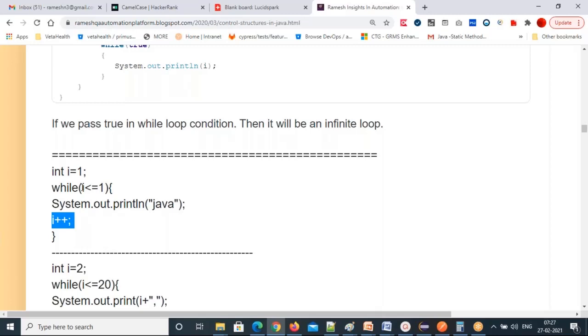First i value 1, 1 less than or equal to 1, true the first time, it comes inside, Java will print. Now the i value becomes 1 plus 1, 2. Now i value 2, 2 less than or equal to 1, true or false?